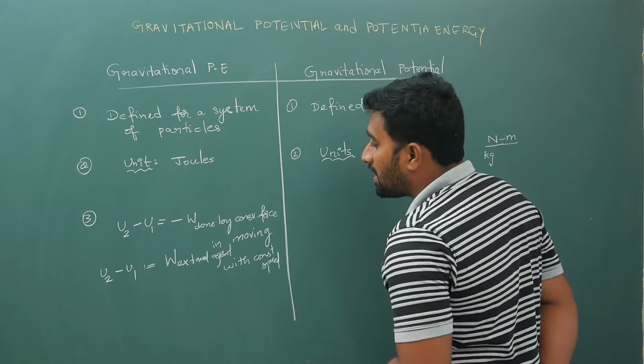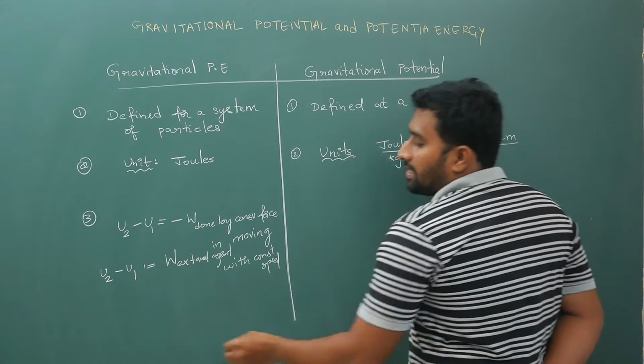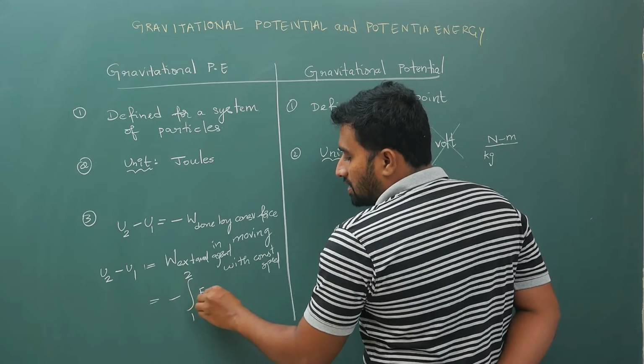Why constant speed? I will tell you, don't worry.